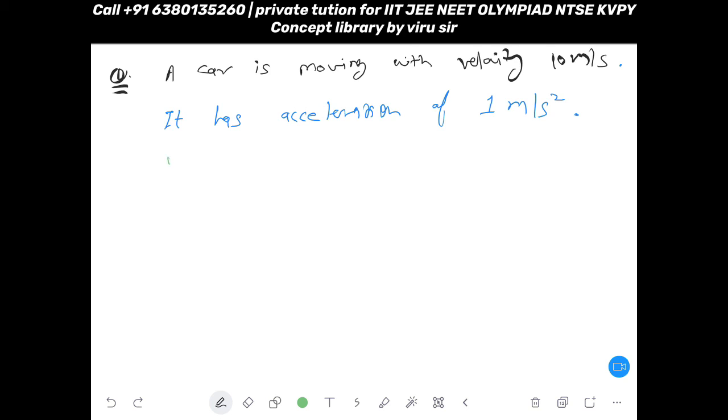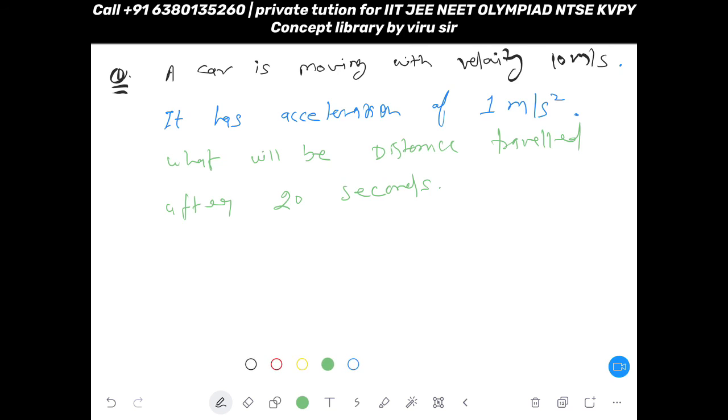What will be the distance traveled after 20 seconds? Copy this question. Very good. Now let's feel the question.